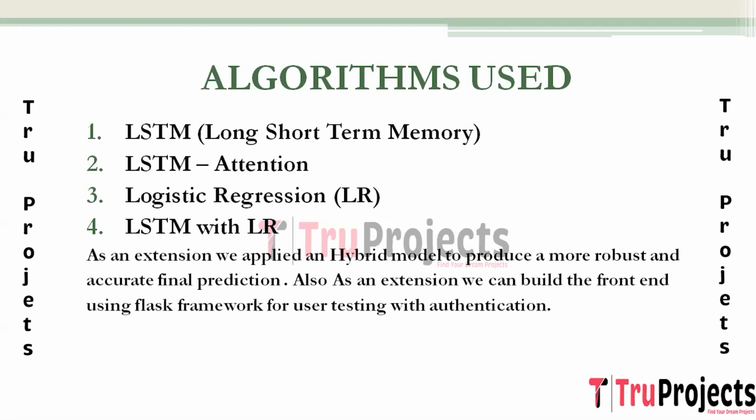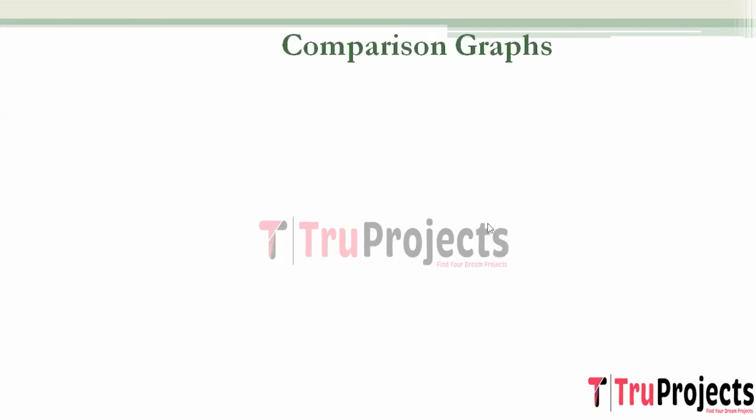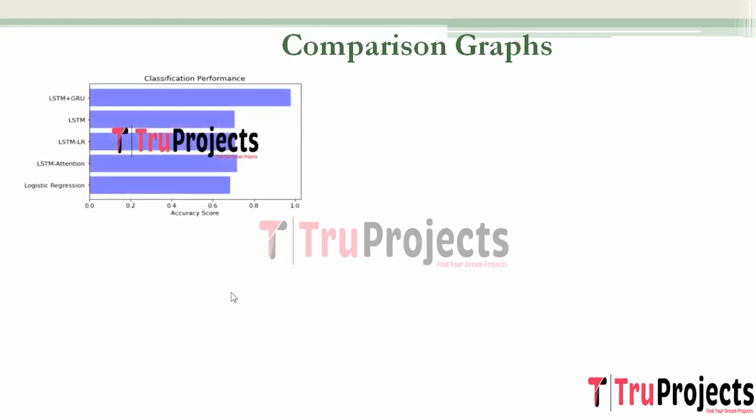And also we built a front-end using the Flask framework for user testing and user authentication. We have evaluated this project using different classification metrics, which are accuracy, precision, recall, and F1 score. So here we have the accuracy comparison graph, where the x-axis represents the accuracy score for each algorithm, and the y-axis has the algorithm names. Accuracy is a measure of overall correctness of the model.